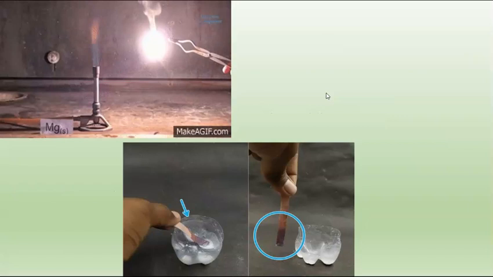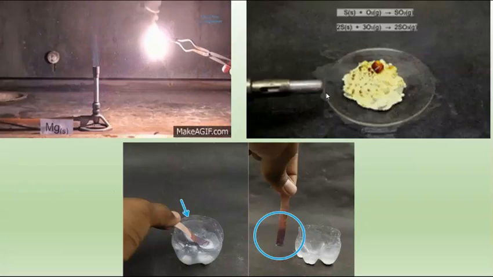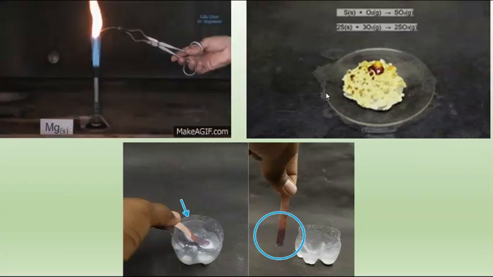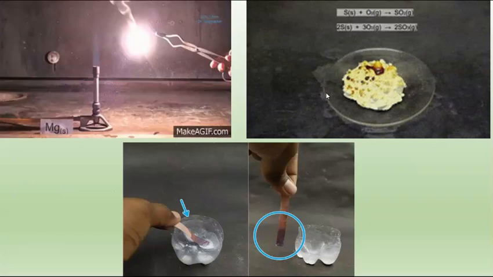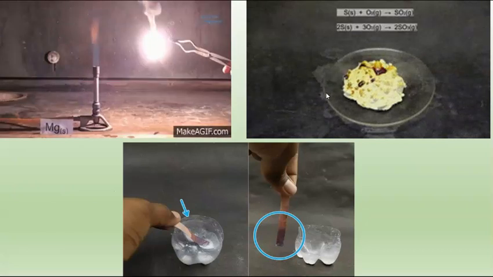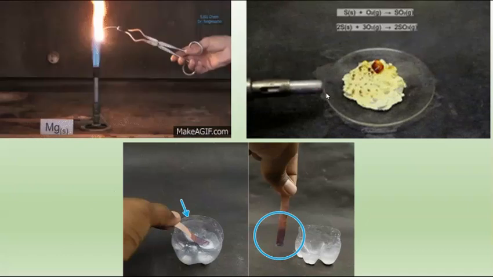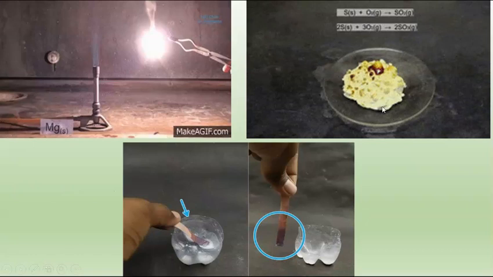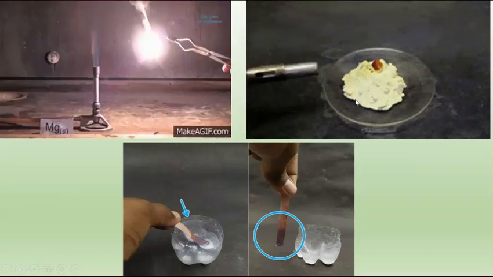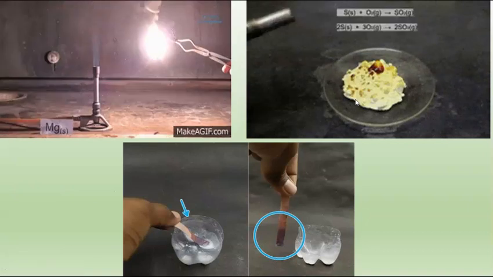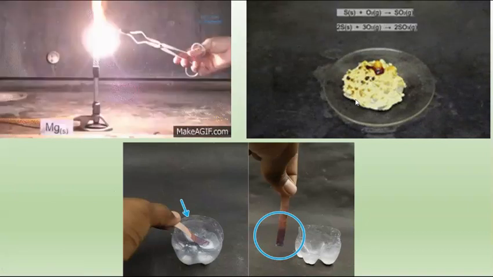Now the same activity you have to carry out with sulfur. See, we are burning sulfur over there, but you have to cover that sulfur. Why do we have to cover that sulfur? So that the gas which is produced can be collected. In your 8th standard you have learned this activity.